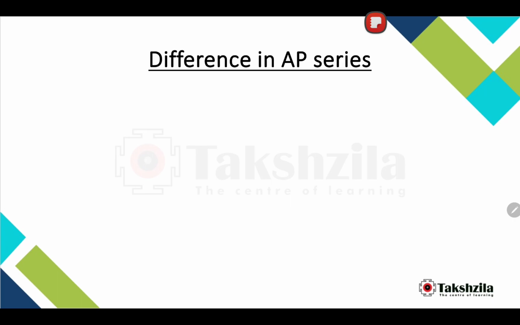Now this is another very important series, it has a good chance of coming, and it has frequently appeared in mocks as well. So, difference in AP series. What it is basically, suppose the series is A, B, C, D, and it will go on till infinity, or till the nth term. Suppose the difference in these two came out to be 1, in these two terms it came out to be 2, in these two terms it came out to be 3, and it will go on.